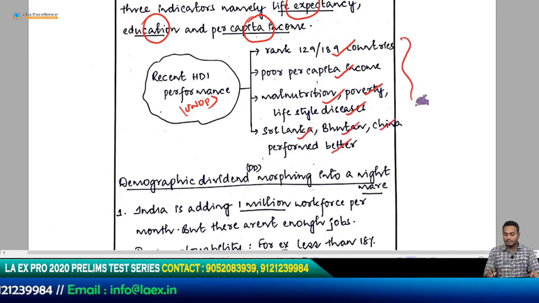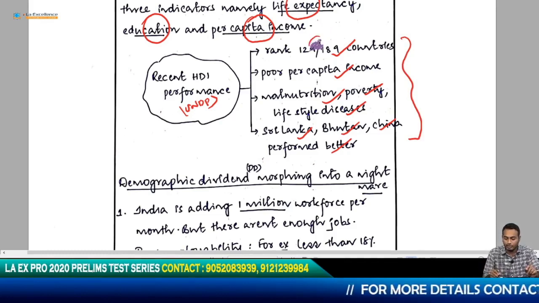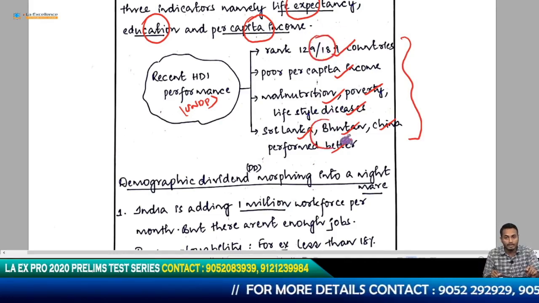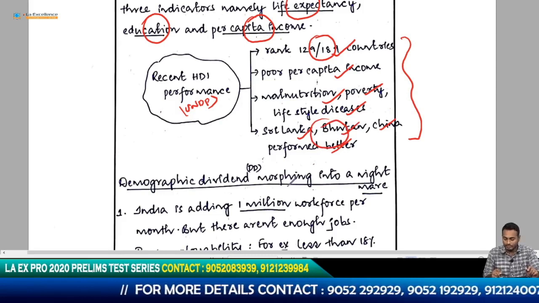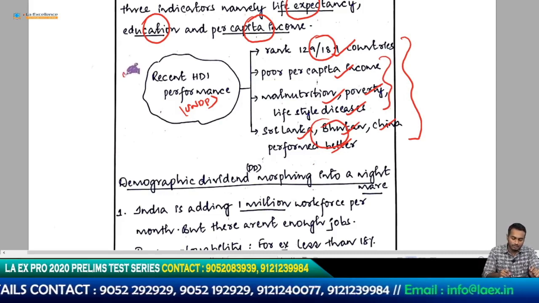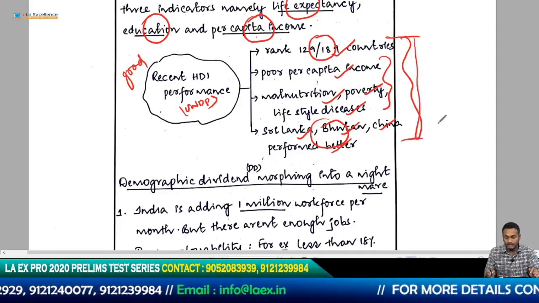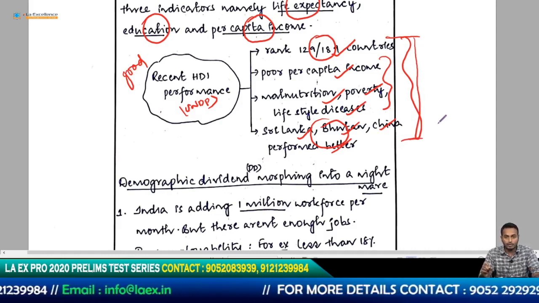So he is basically giving you a snapshot of the Human Development Index. So this has become a content dense answer so far. He's giving you bare facts. He's telling you how the numbers are. He's telling you how our neighbors are doing much better than us and so on. And he's telling you the problems that we are facing. So this is basically a good value addition to my answer, and he's doing it in less space. So I am impressed.